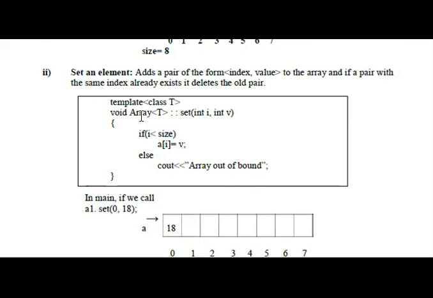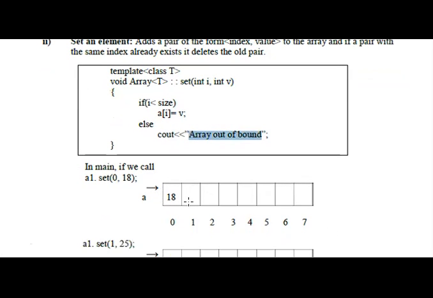So based on this class, the size is first checked based on the condition, and the element will be included by using the v variable. And if the size of the array is exceeded, the false statement, array out of bound, will be displayed; otherwise the element is stored inside the memory space.